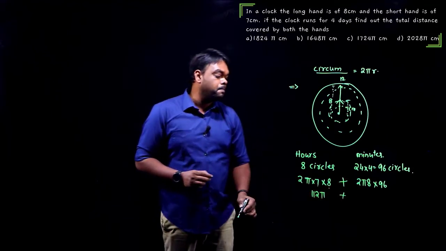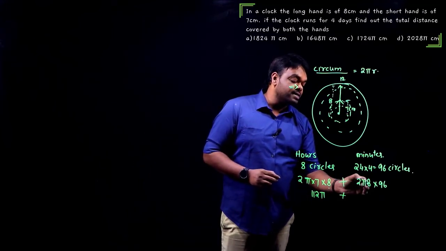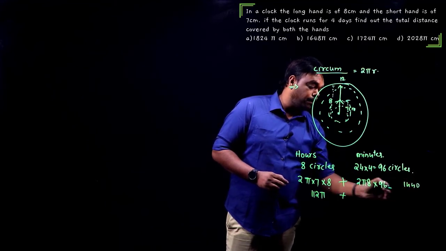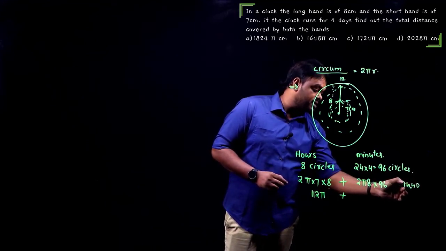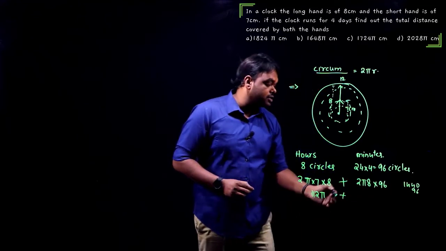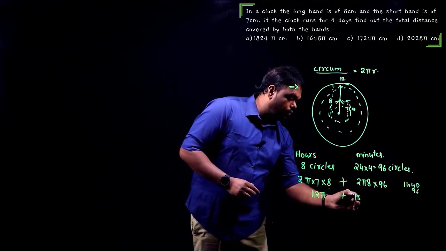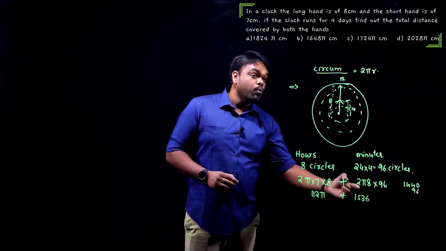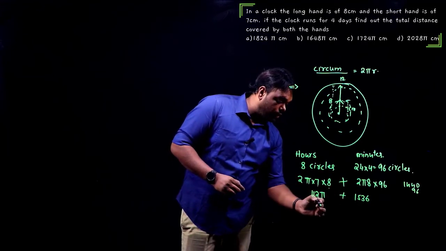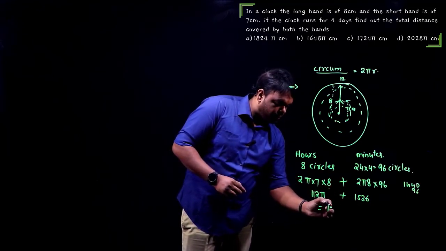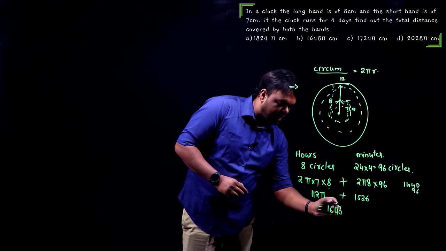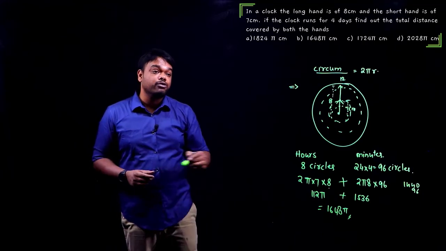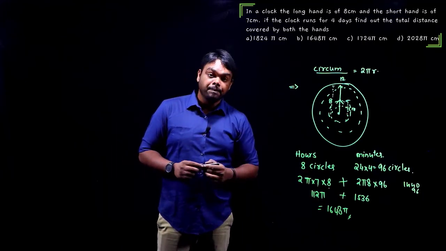Plus, in this case, what do we have? 2 into 8 is 16. 16 into 96, that is 1440, plus 16 into 6 is 96. So that should give us a total of 1536. So when we add both of them, 1536 plus 112, that should give us 1648 pi. So this is the total distance traveled by both the hands. Do we have the option? Yes, absolutely. Option number B.